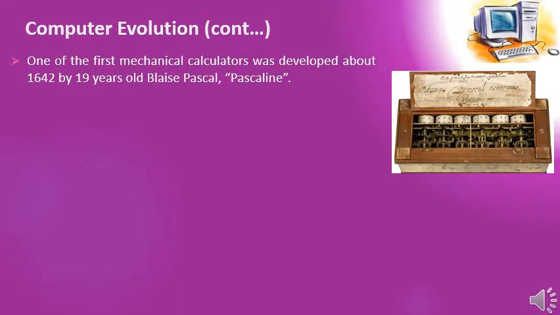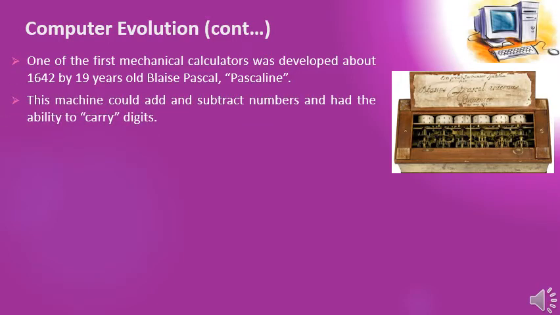Then in 1642, a 19 years old Blaise Pascal, the name of the scientist is Blaise Pascal, invented a machine called Pascaline. This machine could add and subtract numbers and had the ability to carry digits.